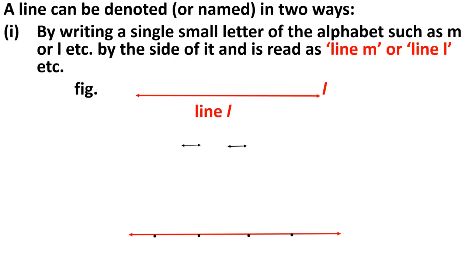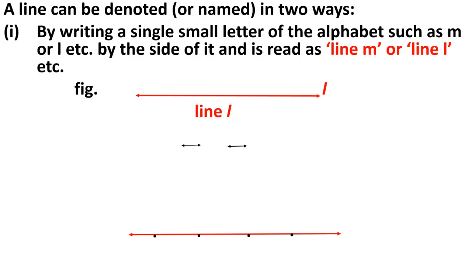So, by writing a single small letter of the alphabet such as m or l by the side of it, it is read as line m or line l. Now see in the figure, there is a line. On the right-hand side of it, I have written small letter l. So this is line l.